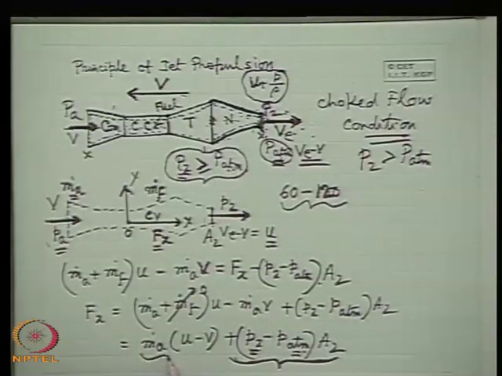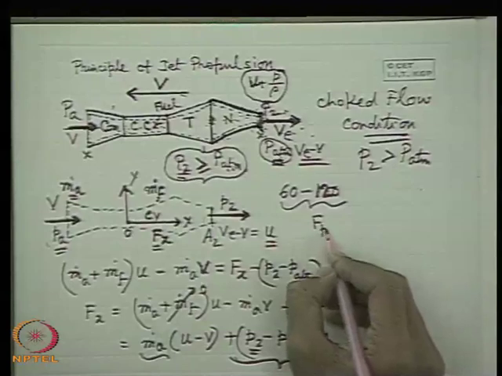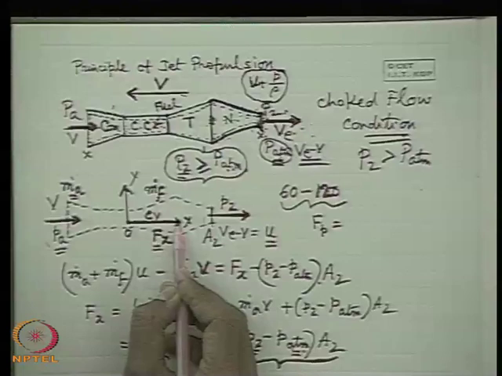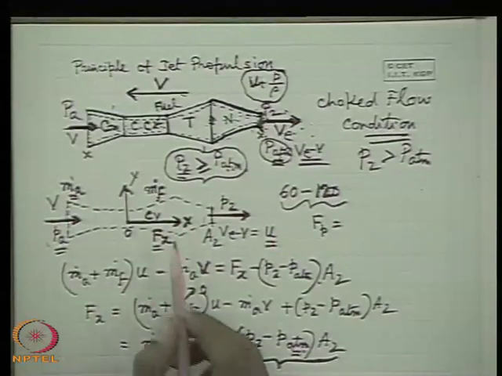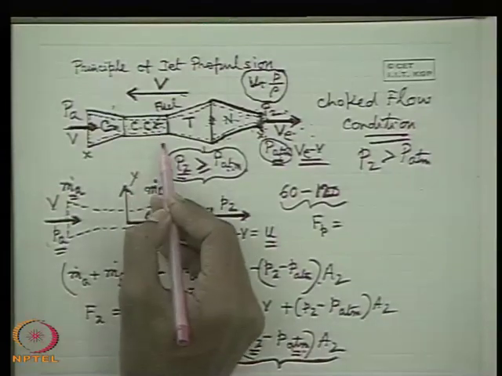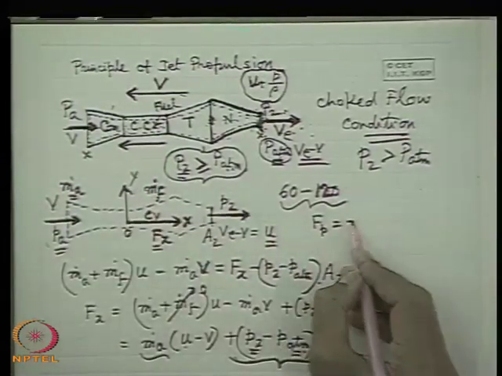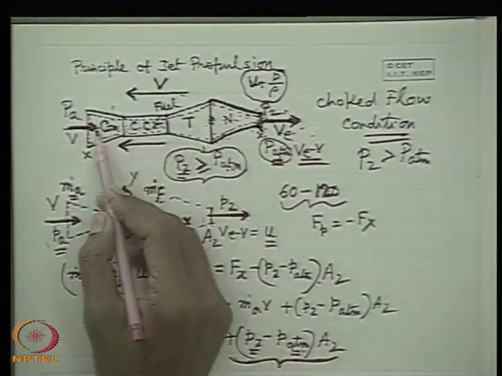Now, before that, let me tell what Fp is, that is the propulsive force on the aircraft. Now, you see Fx is positive: u is greater than v, and P2 is greater than P atmosphere. That means the force on the control volume is acting along the positive direction of the x axis as I have taken. So, the force acting on this aircraft will be in the opposite direction, that is minus Fx. That means this is the direction of its motion.